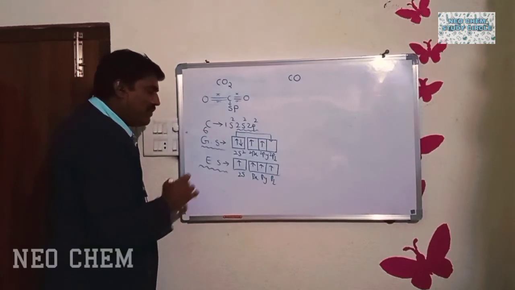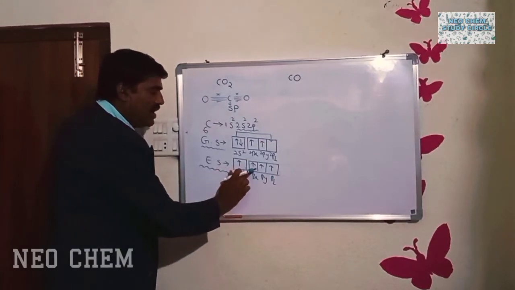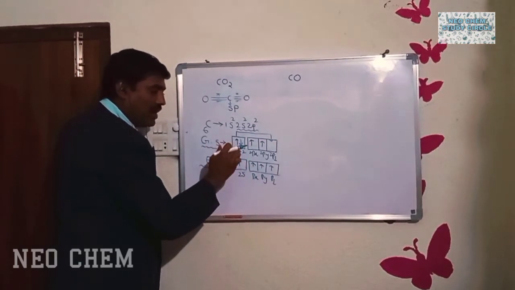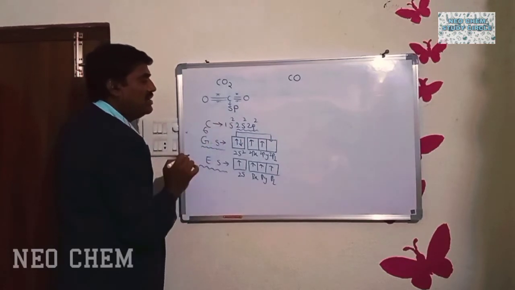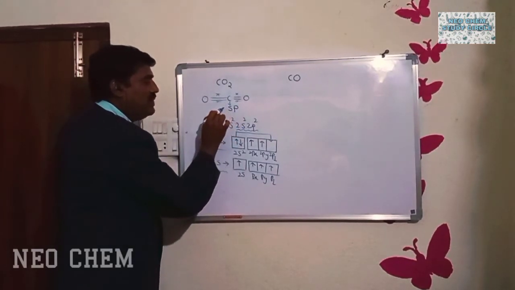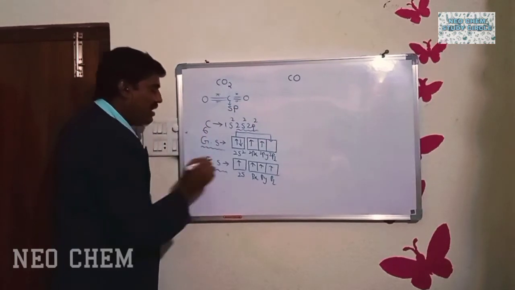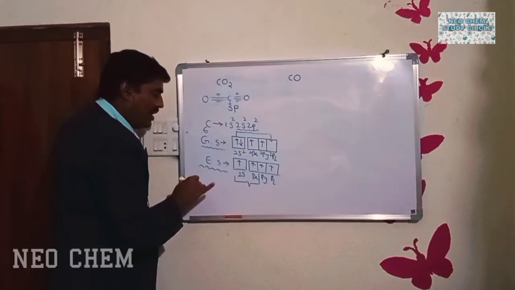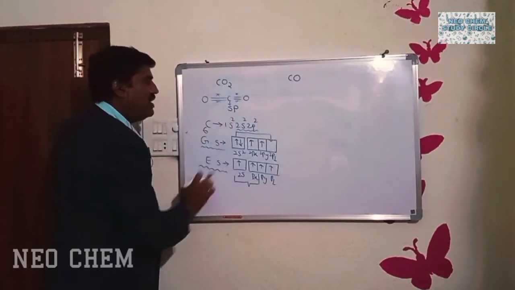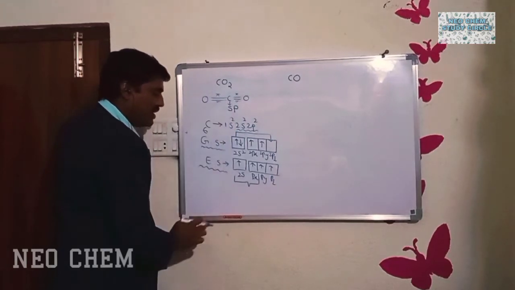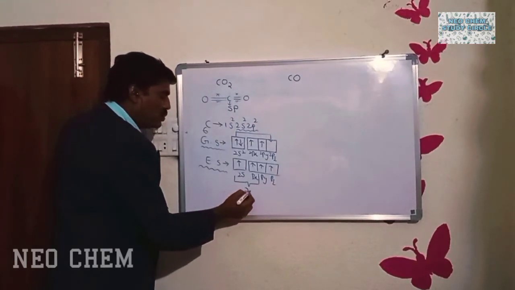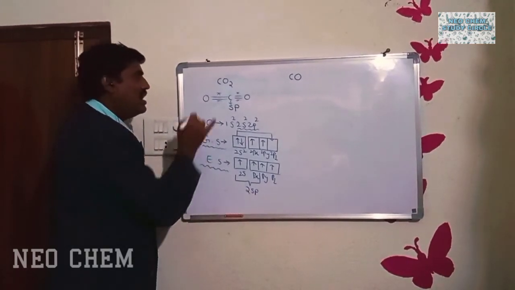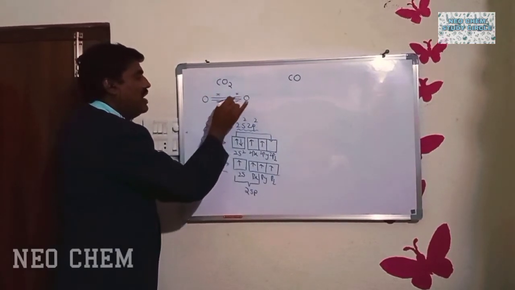Totally, how many orbitals are there having the unpaired electrons? 4 orbitals are there. So how many orbitals will participate in the sp hybridization? 2 orbitals are there. They are what? One is the s orbital, another one is the p orbital. So 2 orbitals are participating. That's why we will get 2 sp hybridized orbitals. So this is the hybridization of carbon in the carbon dioxide molecule.